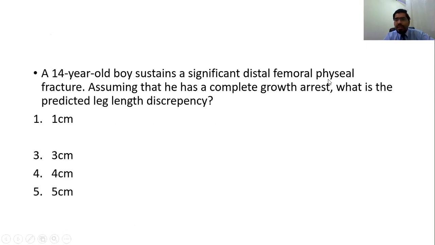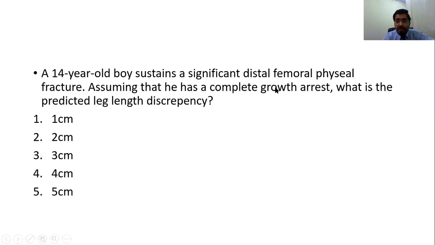A 14-year-old boy sustained a significant distal femoral physeal fracture, assuming that he has complete growth arrest. What is the predicted leg length discrepancy? That is 2 centimeters, because you must be knowing the different contributions of growth plates in the lower limb and in the upper limb.